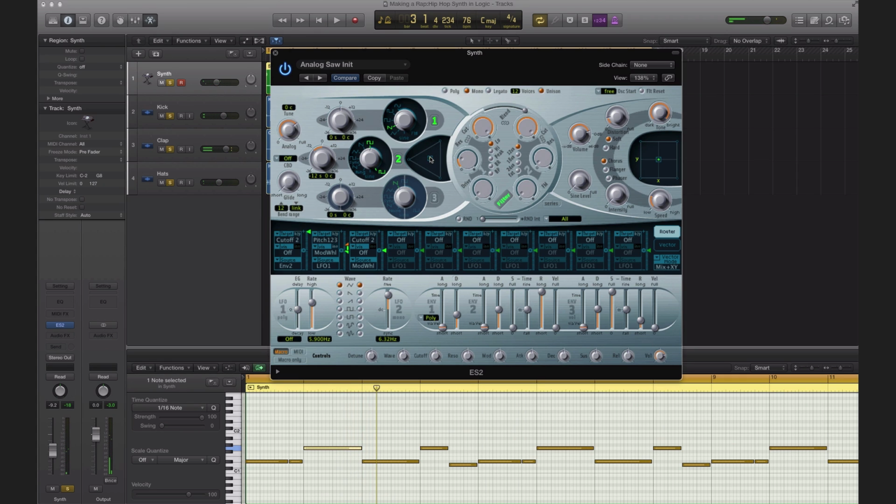So as you can see, it's very quick to create a cool, thick sounding synth in Logic Pro. Go ahead and try this out in your future rap and hip hop productions, pop productions as well.